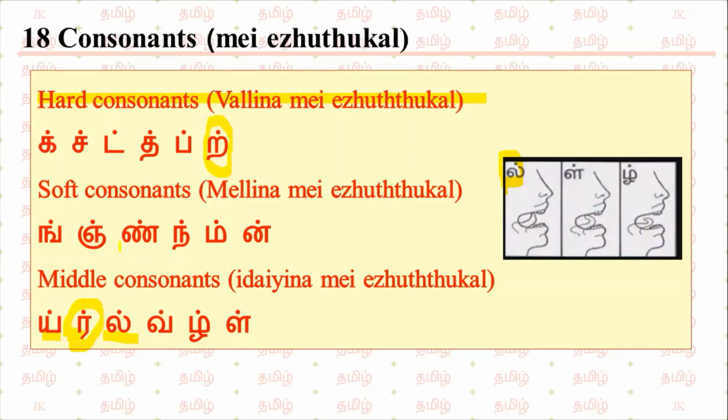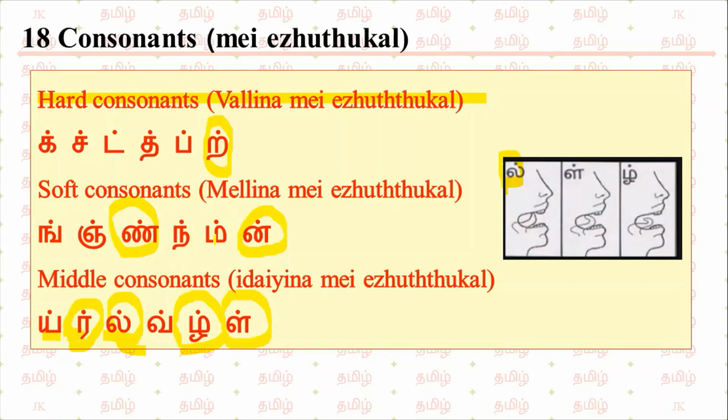Same way, in and in. These three also will have the same pronunciation, like the remaining two sets. Il, il, il.